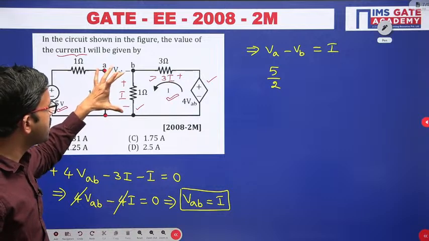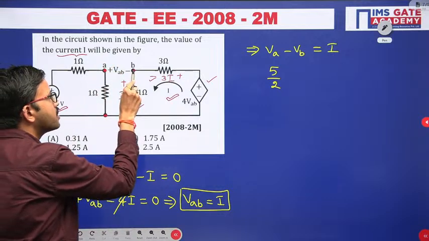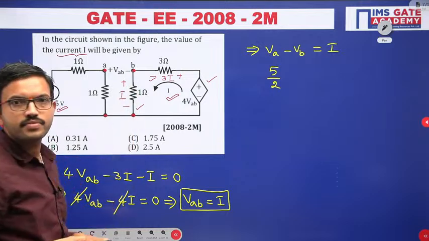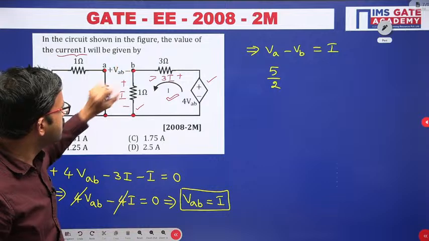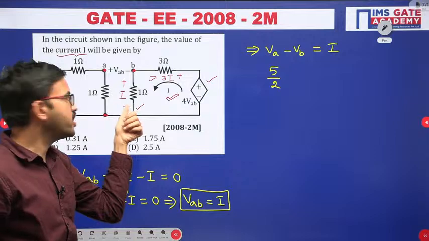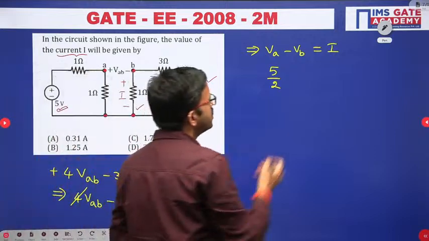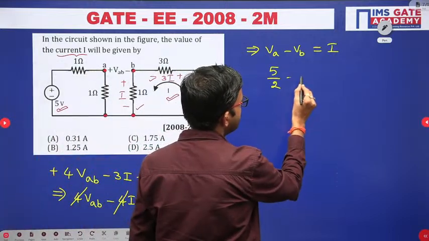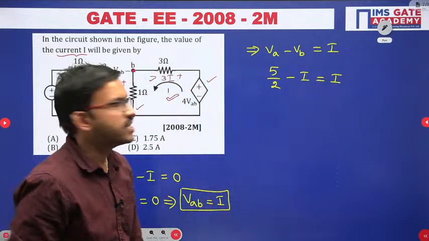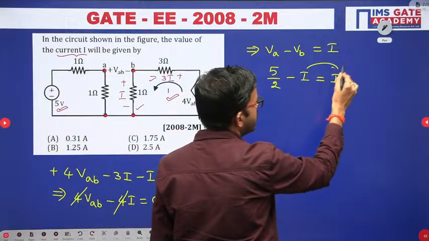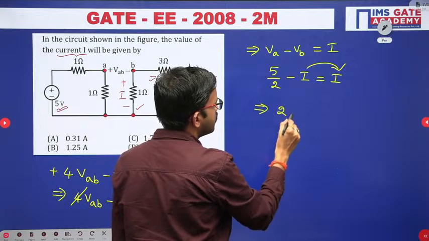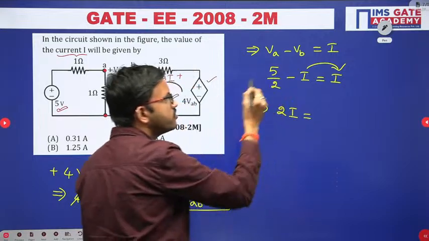Similarly, VB is nothing but the voltage across these two terminals. Here across these two terminals you are having a 1 ohm resistor, so by using Ohm's law we already got the voltage as I. So VB is nothing but I. On the right hand side you are already having I. Now you can bring the minus side to the right hand side, it will become positive. I plus I is 2I. 2I is equal to 5 by 2, we can write as 2.5.